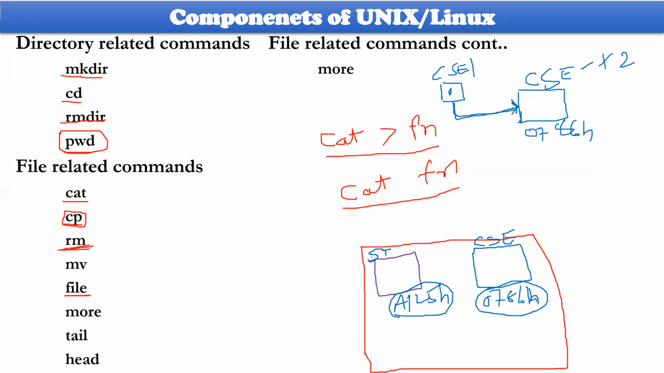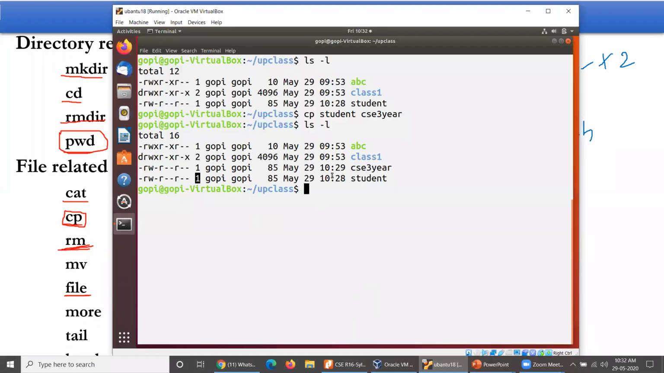However, if you operate cp on two different locations, the same kind of data will be copied and the name will be different here. That is the point you need to remember as far as cp is being considered. If you delete the student, there is no problem with the third year. If you delete the third year, there is no problem with the student here. So cp will always be used to create a new copy.